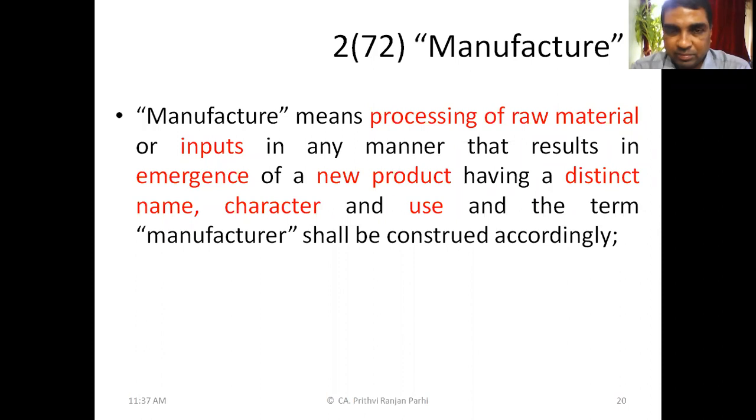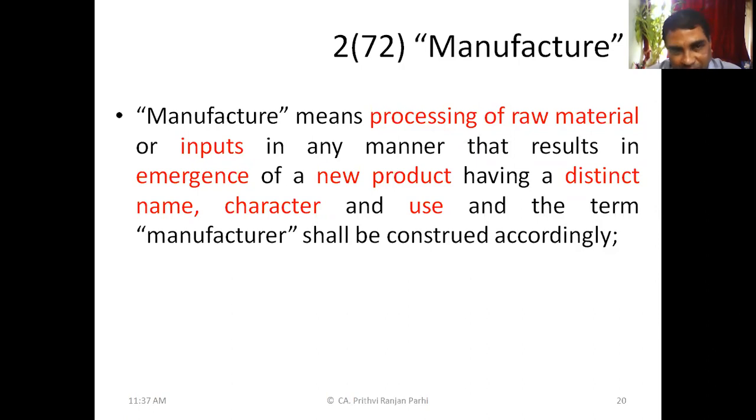Sir, please repeat the question. The question is that, suppose you are giving some clothes or some fabric to a tailor so that he can make a dress for you. Your raw material is this fabric, and some inputs may be added, and the tailor will be converting all these inputs and the raw material into a finished product called a dress. Here the point is whether through this process a new product is emerging or not.